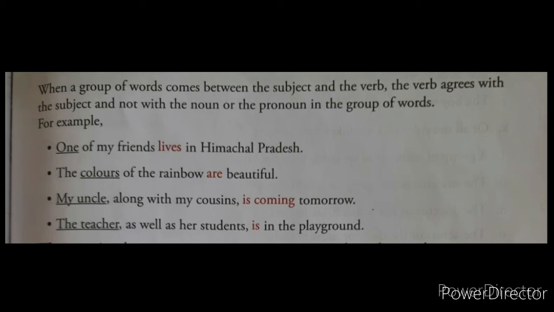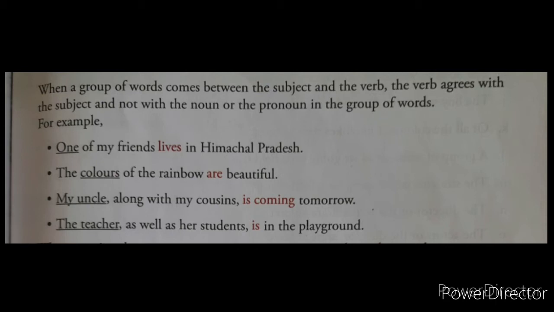We should not write the verb according to the group of words which is written between the subject and verb. Here one is a singular noun, and with a singular noun we add s to the verb, so lives will come. Next example, the colors of the rainbow are beautiful. Now here colors is the subject and are is the verb. You have to write are according to the subject, the colors, not according to the group of words, of the rainbow. Here colors is a plural noun, so the plural verb are we have to write.